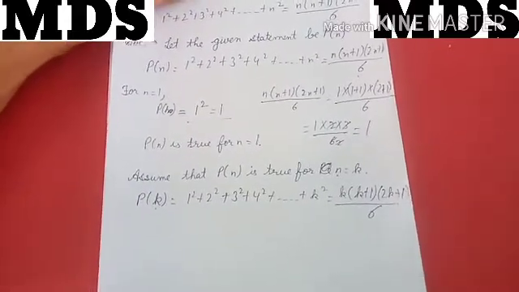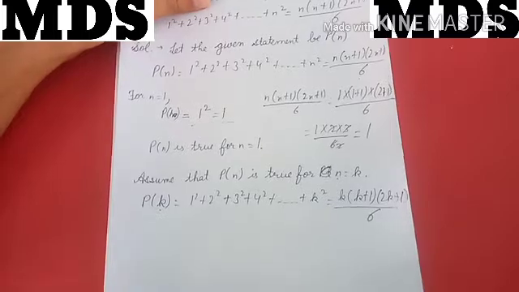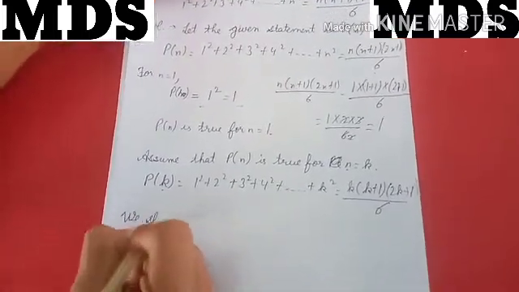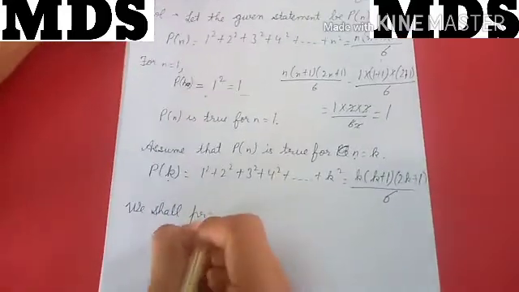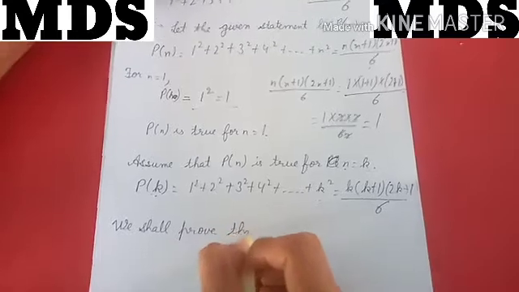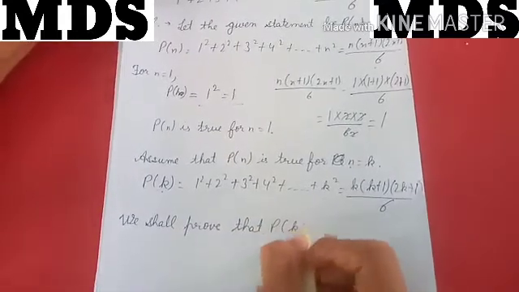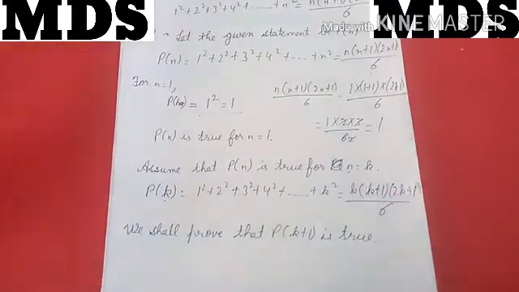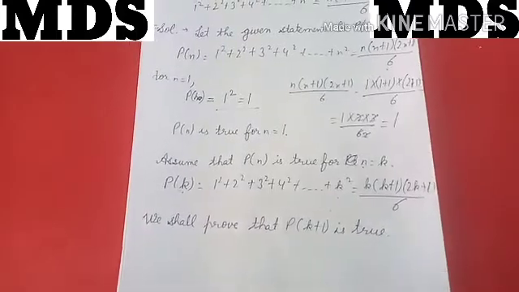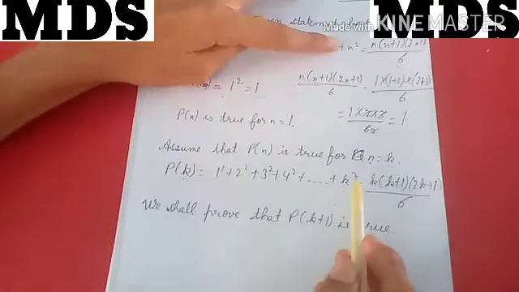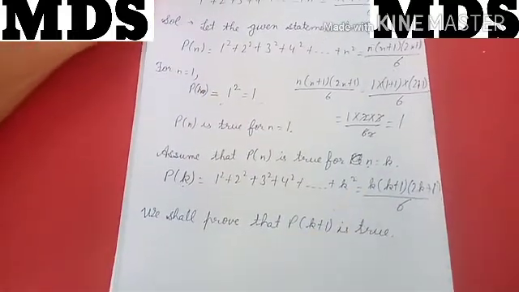This we will write. Now what will we do? We shall prove that P of k plus 1 is true. Now we will prove that P of k plus 1 will be true. So therefore, everywhere in place of n, we will write k plus 1.